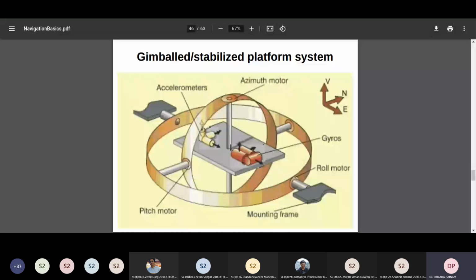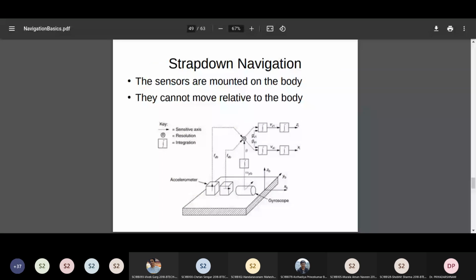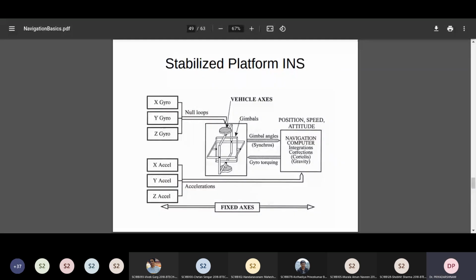Okay, so how do you implement this stabilized platform system? This is a schematic. There is a set of 3 gyros placed on the platform. There is something called a null loop. The null loop is basically the one which keeps the platform stable. The intention is that the gyros should measure as near 0 value as possible. That is done by keeping the platform stable. And then the accelerometers are also placed on the platform.